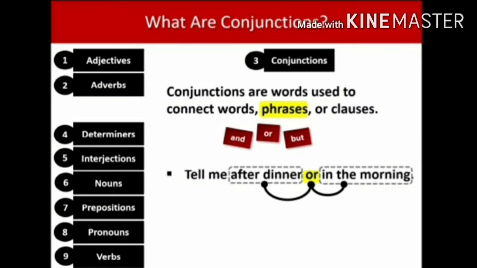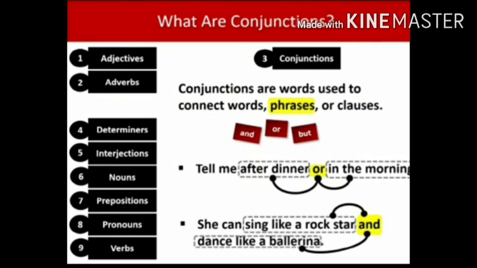These are the examples for the conjunction joining phrases. One more example for the joining phrase is: She can sing like a rock star and dance like a ballerina. What is meant by ballerina? Ballerina means a female ballet dancer.